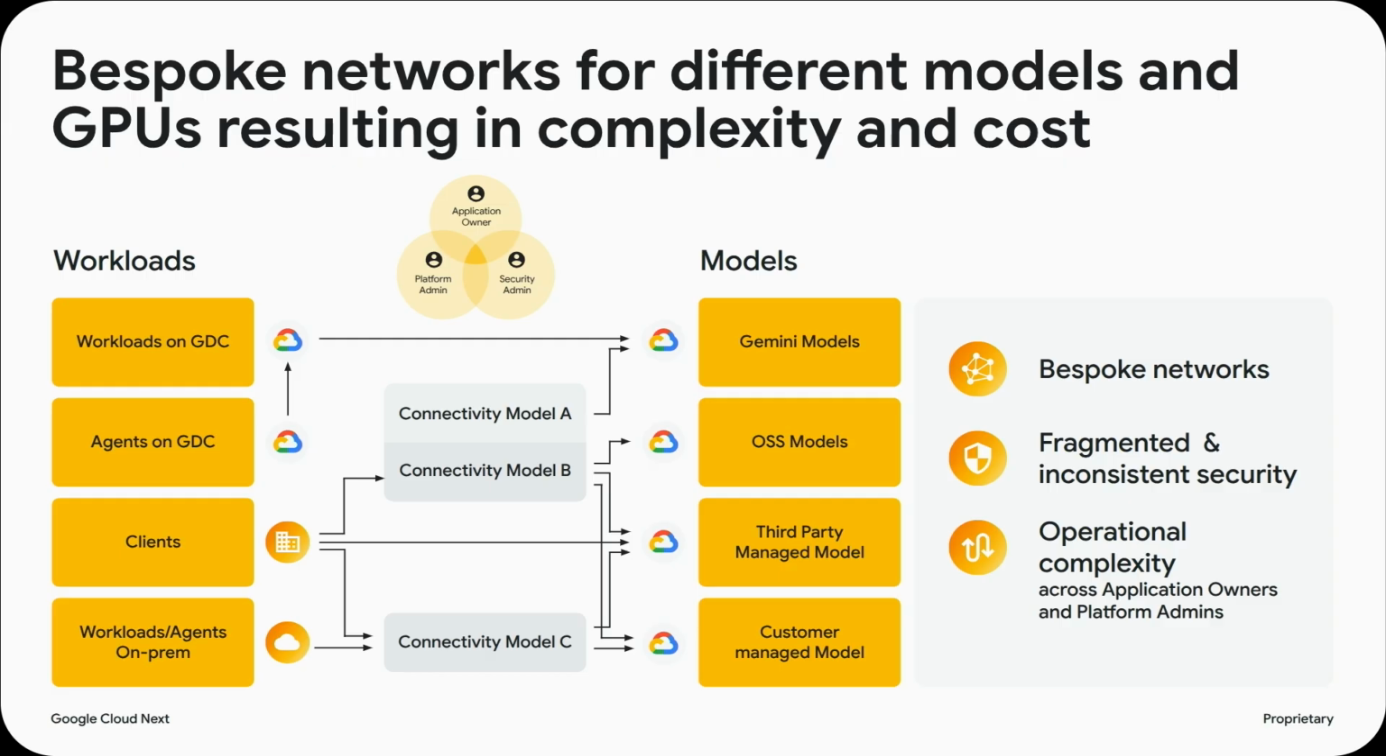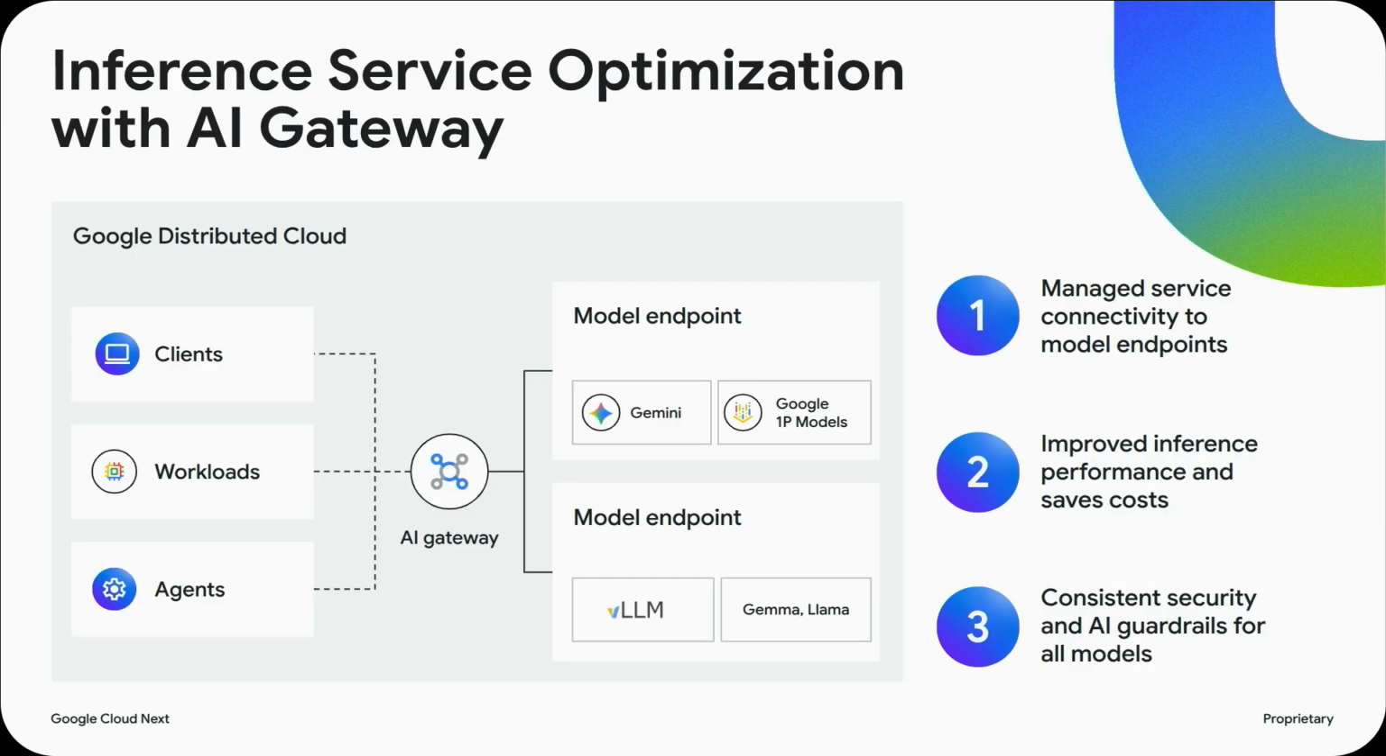It is bespoke networks with highly complicated load balancing required to make sure you're getting the most out of your AI infrastructure. As you can imagine, GPUs are easily the most expensive infrastructure that anyone is deploying today in a data center, and we want to make sure you get the most out of this infrastructure. So we are announcing an inference service with AI gateway.